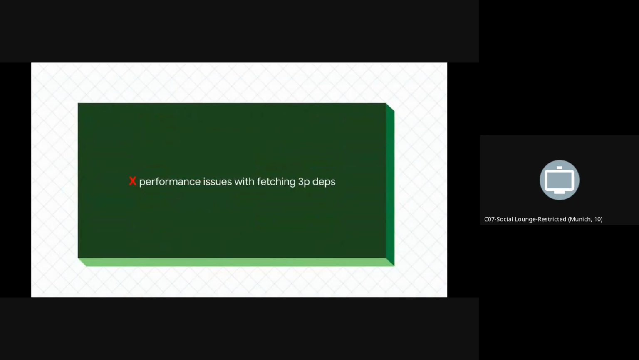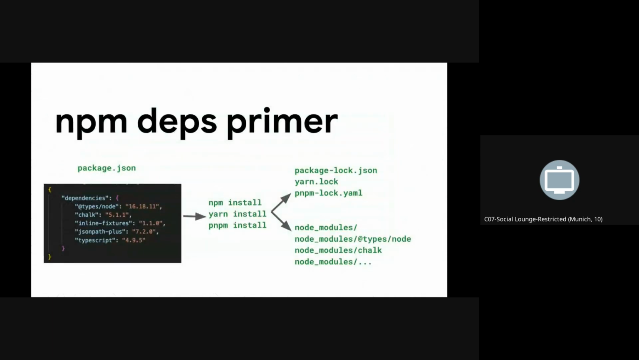So the first problem that we wanted to fix with rules_js was performance issues with fetching third-party deps. A quick primer on npm dependencies. Users will typically define their dependencies in package.json. They'll run a package manager, npm, yarn or pnpm. That creates a lock file, and it lays out a node_modules folder on disk in their clone, which will typically get ignored, not checked into the repo, but then Node uses it to find those dependencies at runtime.